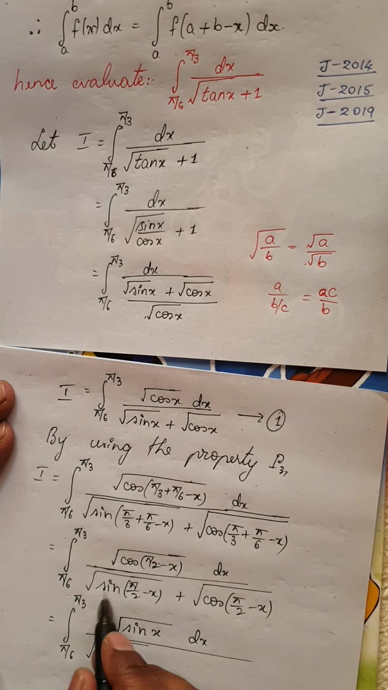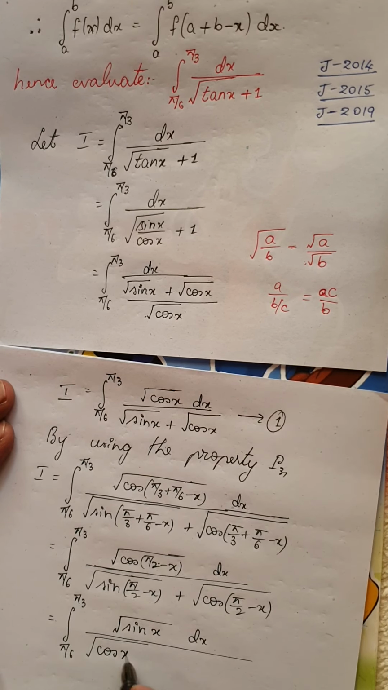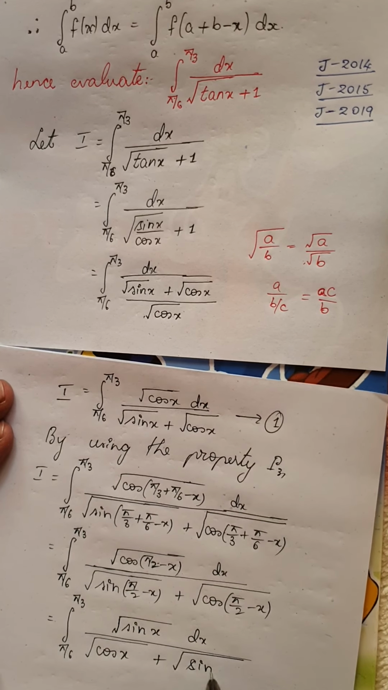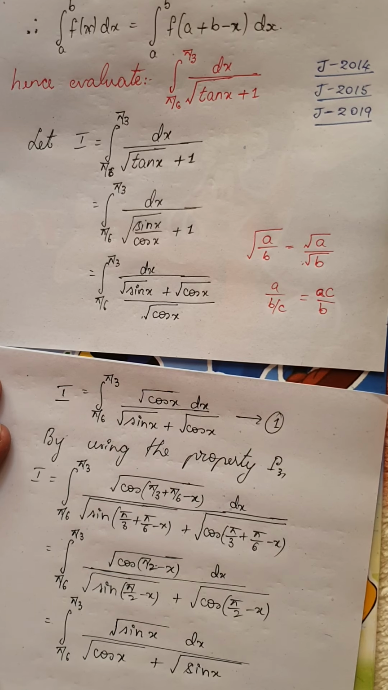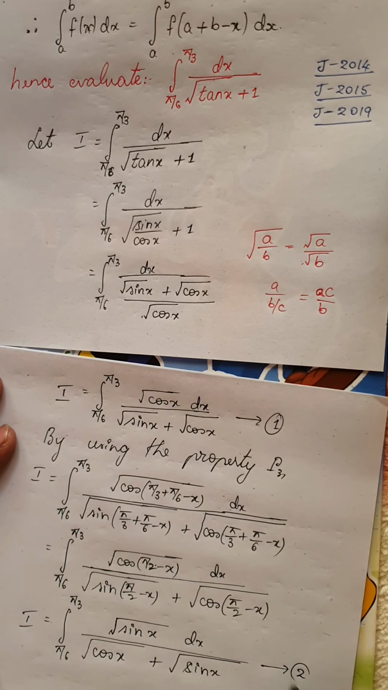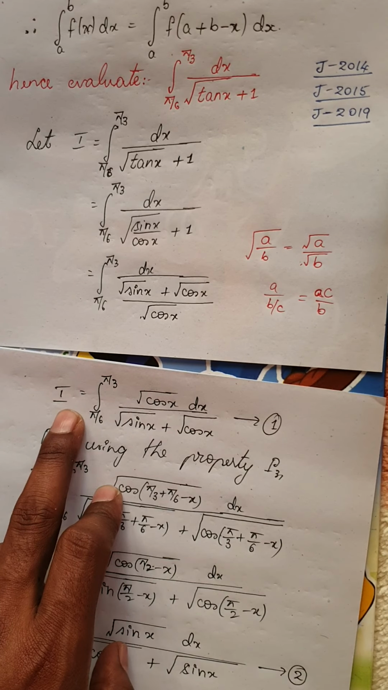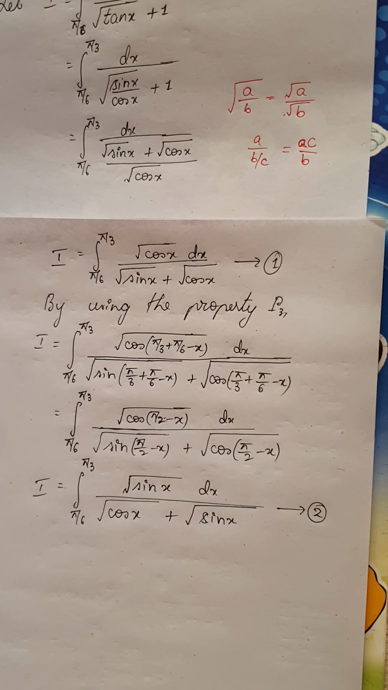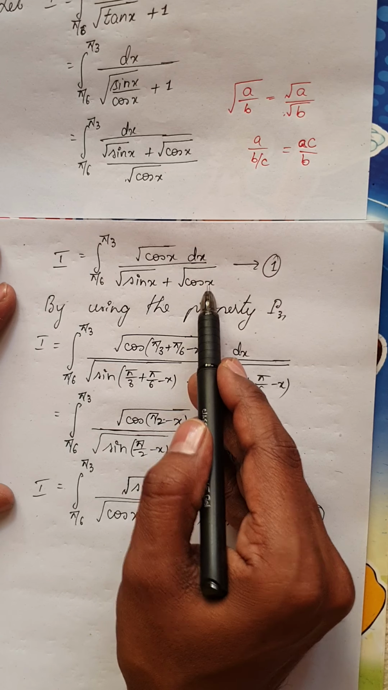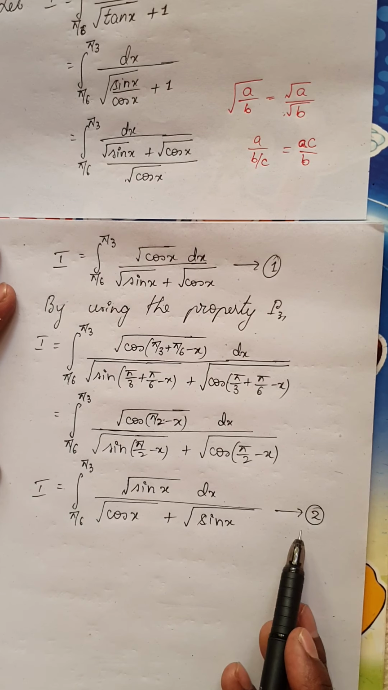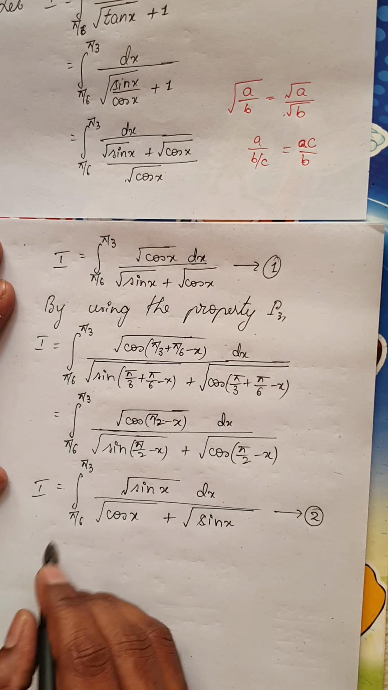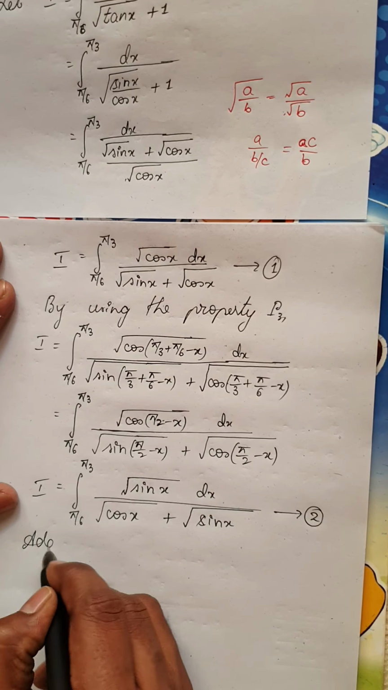Similarly here I will get sine of 90 minus x would be cos x, plus root of, again, cos of 90 minus x would be sin x. So this is again my I. Look here, in the first equation I have denominator root of sin x plus cos x. In the second equation also I have denominator root of sin x plus cos x.